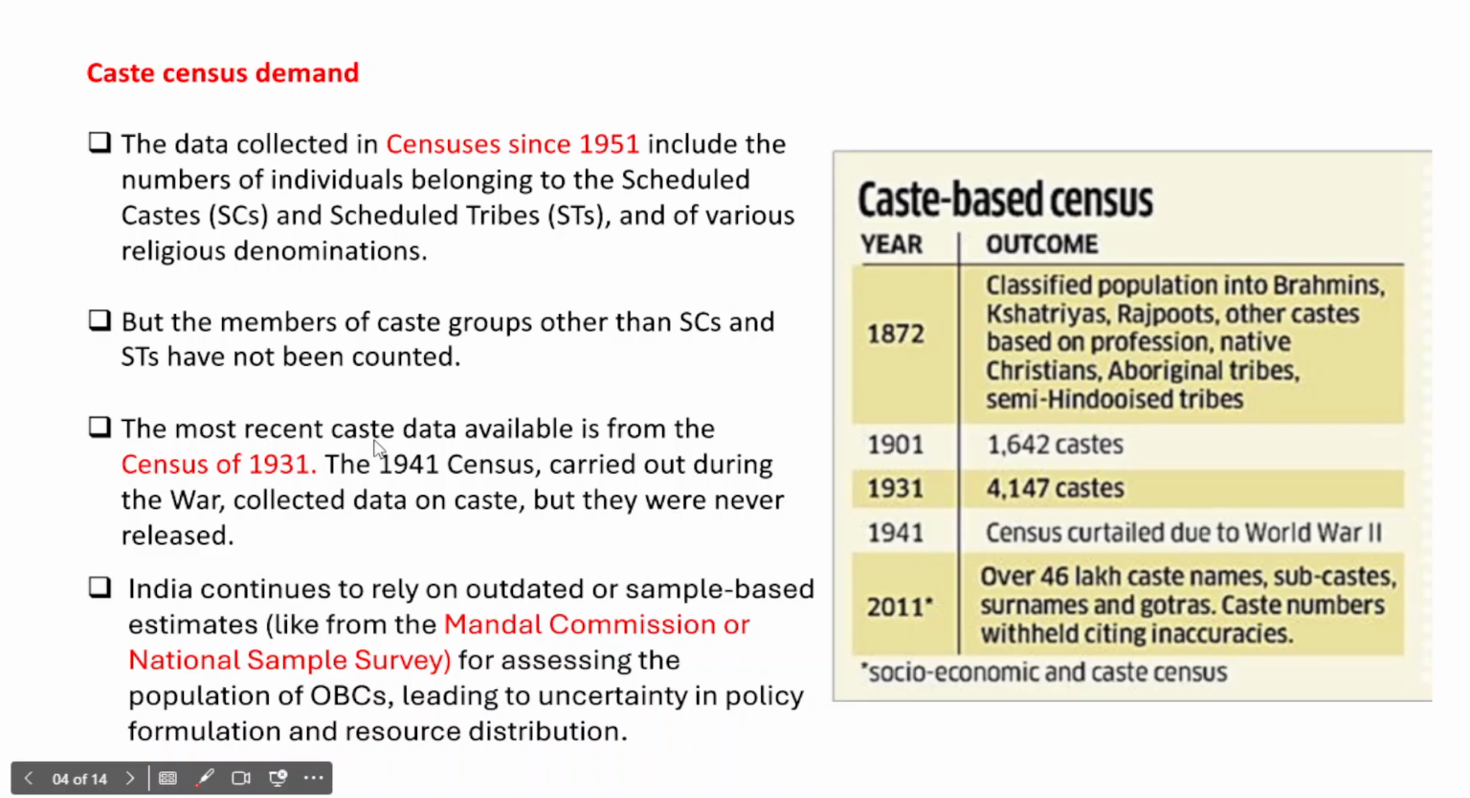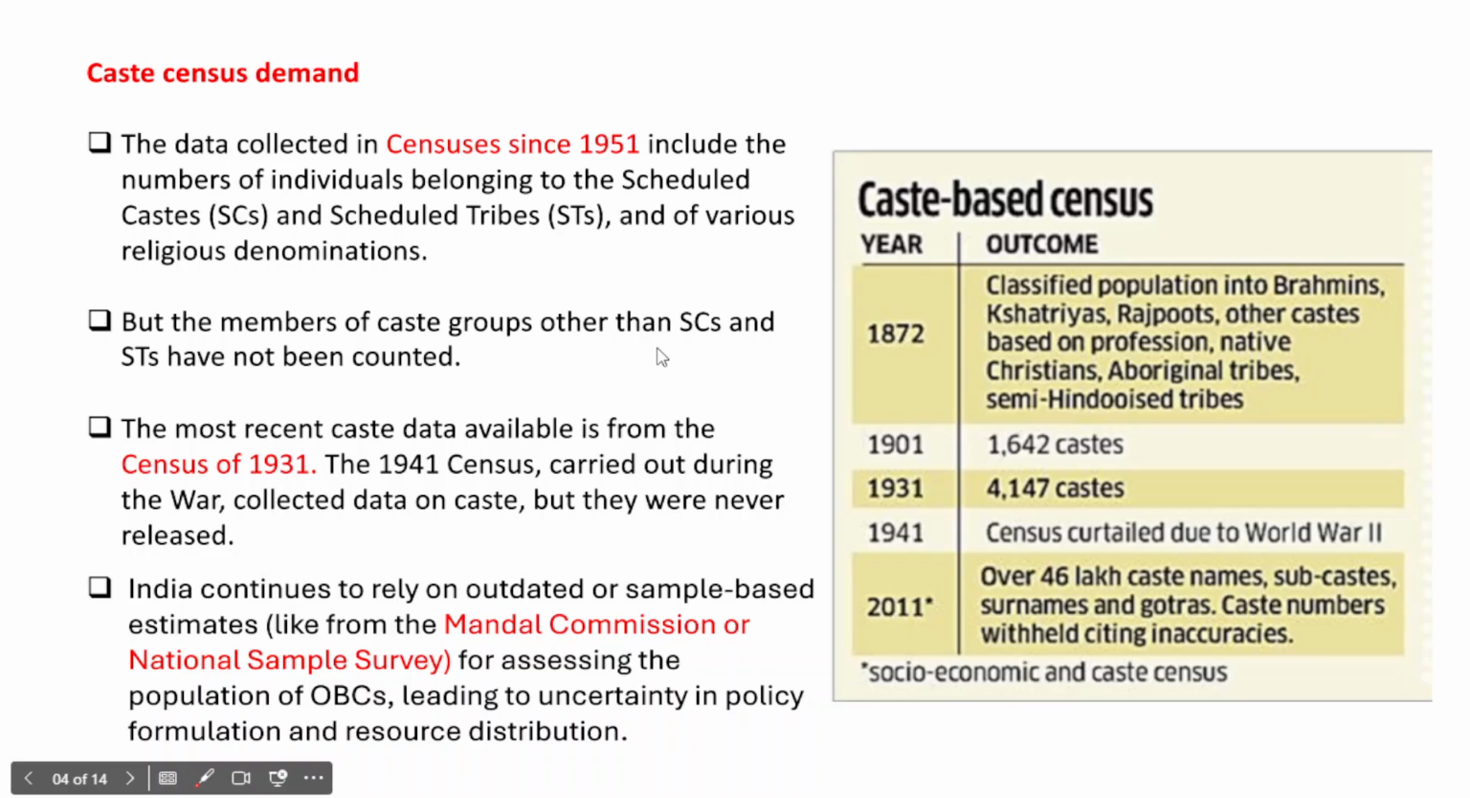However, the most recent caste data available is from the census 1931, right? This is the census which has detailed information about caste in India. However, we all know that the Second World War started in 1939, and 1941 was also a war year. So the 1941 census was carried out during the Second World War, but the census data collected during 1941 has never been released.